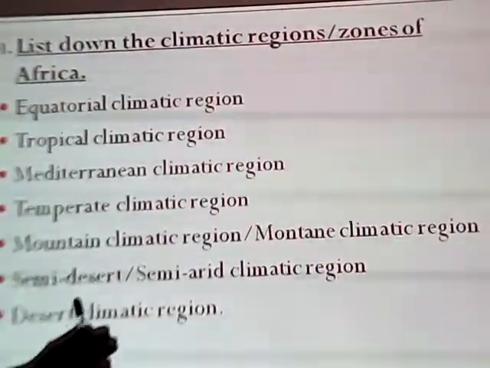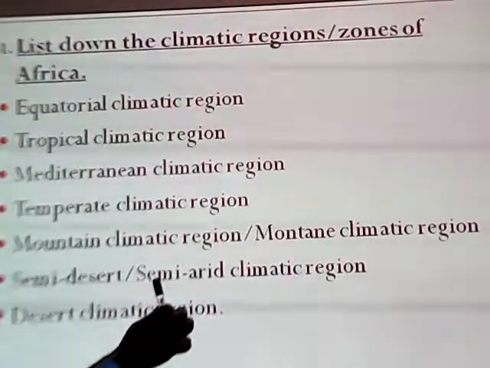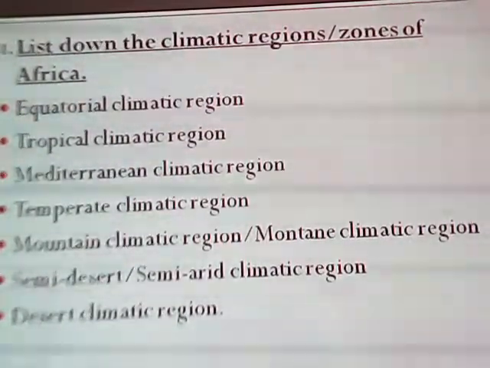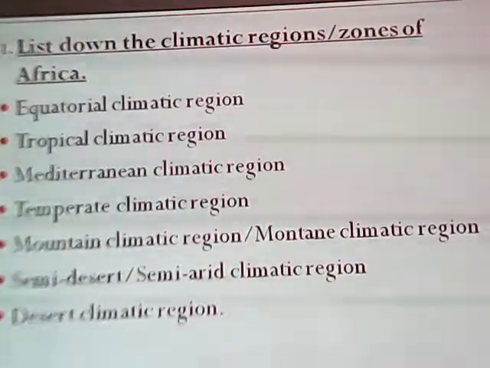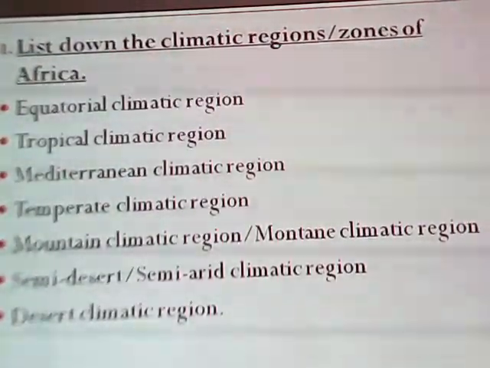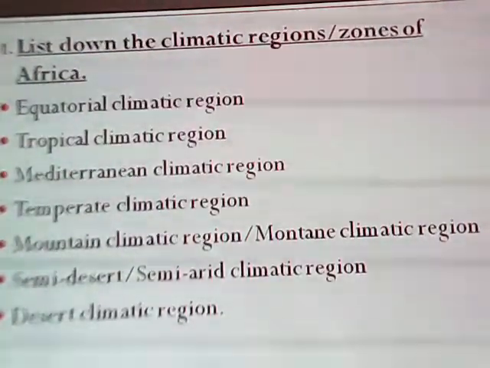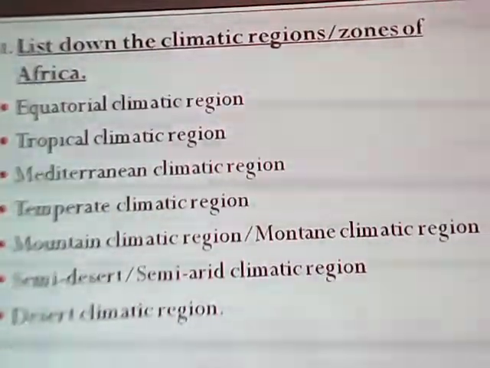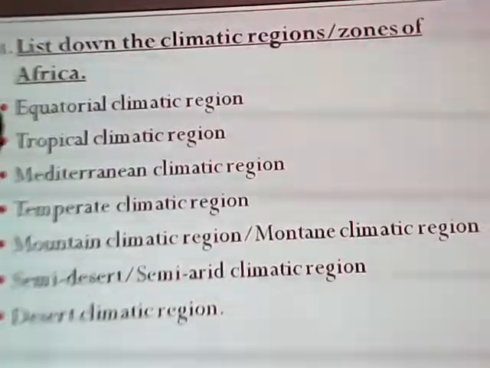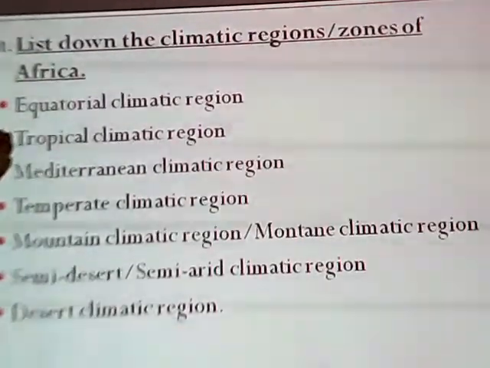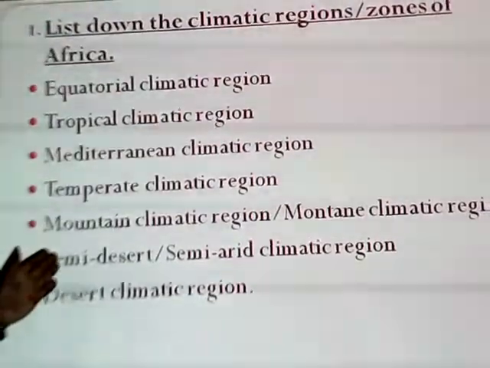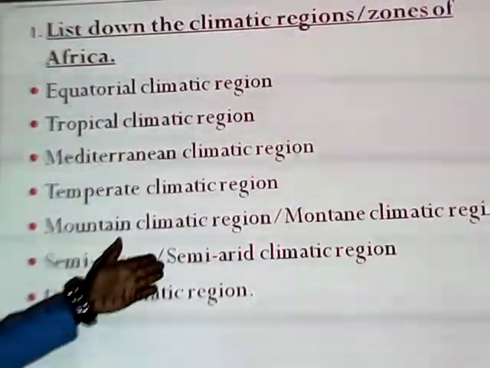If we do not use the word desert, we can use the word arid. So these two mean the same. Semi-desert or semi-arid climatic region. And then lastly, we have the desert climatic region. You remember that in primary 5, we looked at equatorial, tropical, mountain, and semi-desert, being that these are the ones which are found in Uganda.